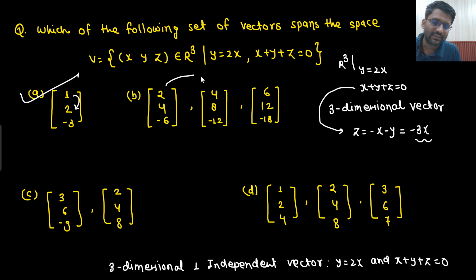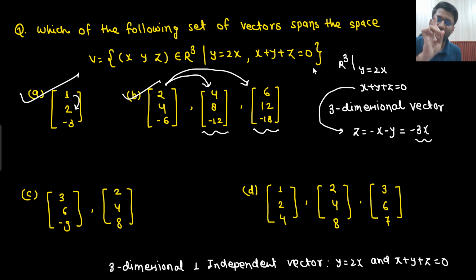Here you will say that, sir, let us say this is vector a. So vector b is depending on vector a. Along with that, vector c is also depending on vector a. But I don't care about these two. I only need one independent vector with the condition that y should be equal to 2x, and x plus y plus z equals 0, satisfied. I don't even need to look at the others. Whether they are satisfying the condition or not, I don't care. I need only one independent vector which is satisfying this particular condition.